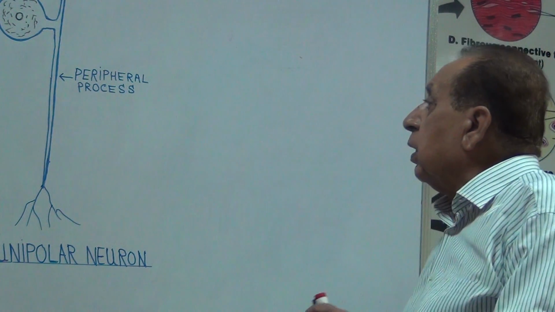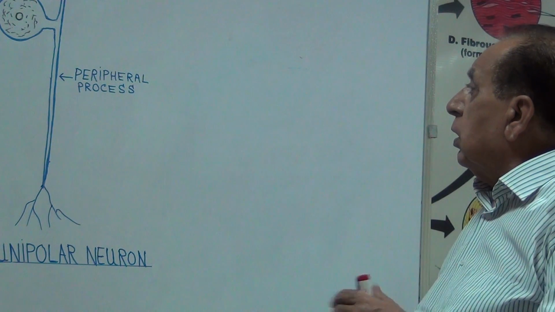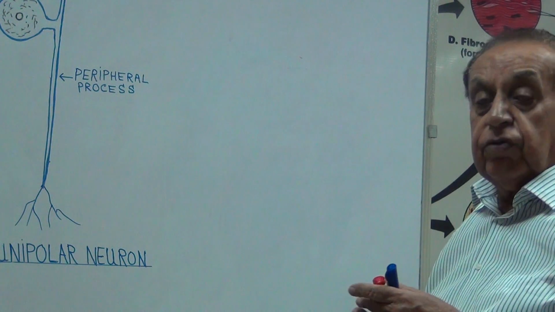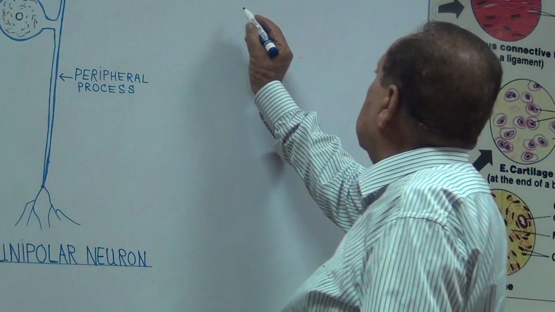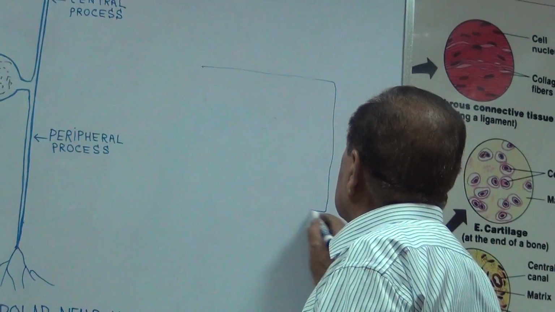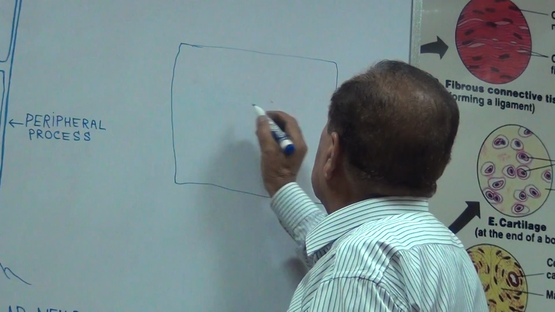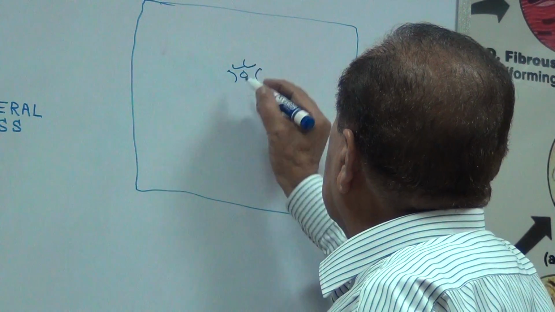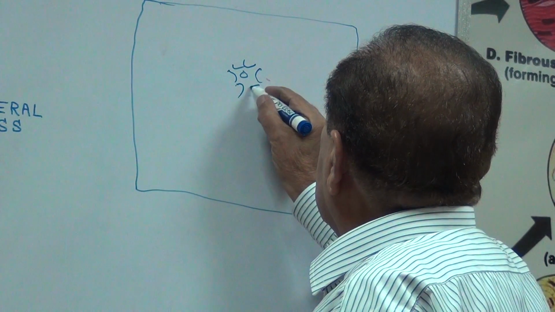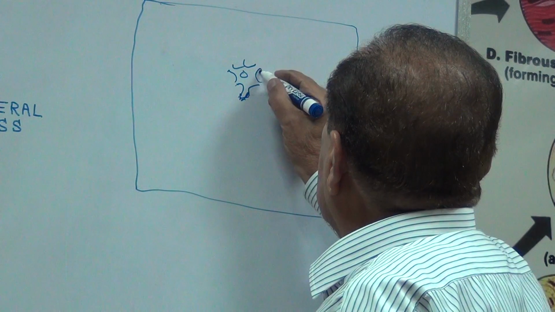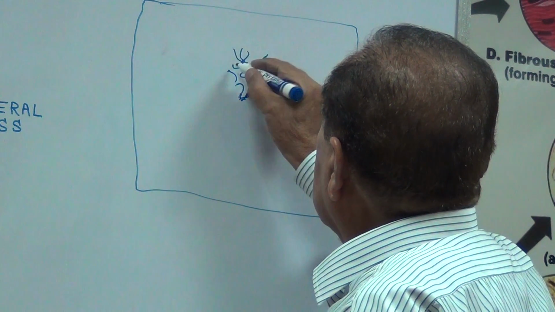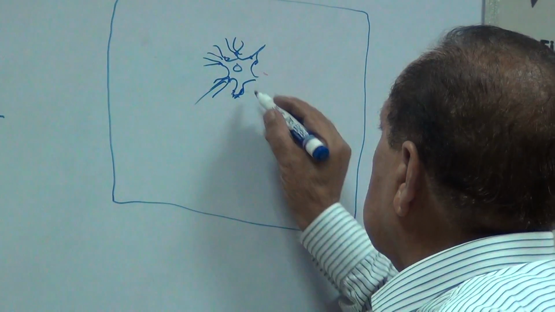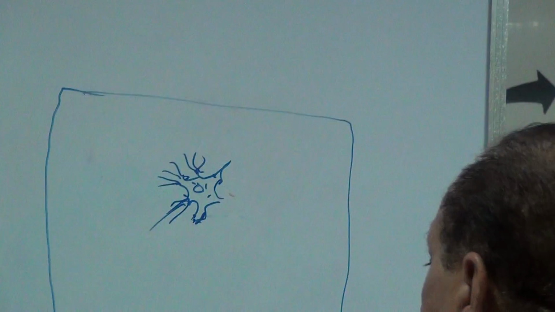Now, the grey matter contains the body of the neuron and its dendrites.